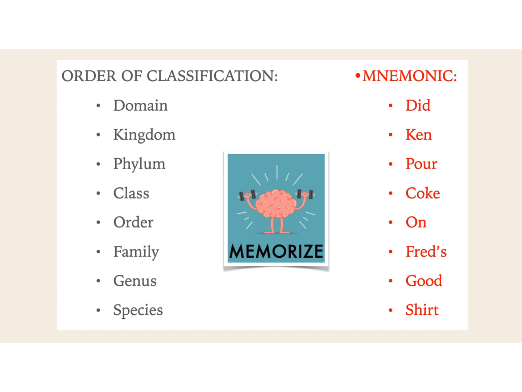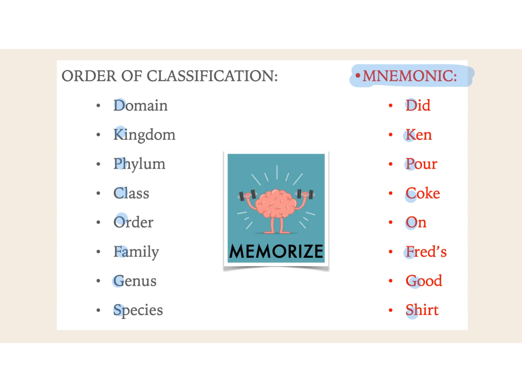Now, it is important that you remember these taxonomic levels in order from broadest to most specific. So I have a mnemonic here to help you remember that. It's: Did Ken pour Coke on Fred's good shirt? And of course that represents domain, kingdom, phylum, class, order, family, genus, and species.